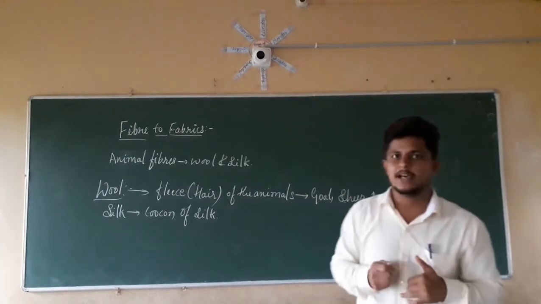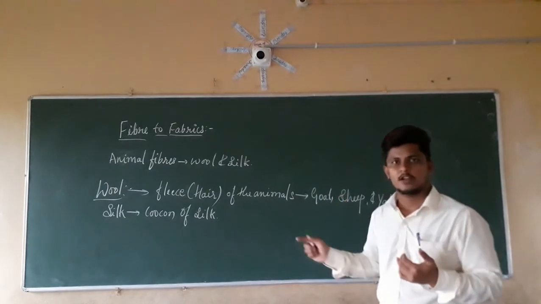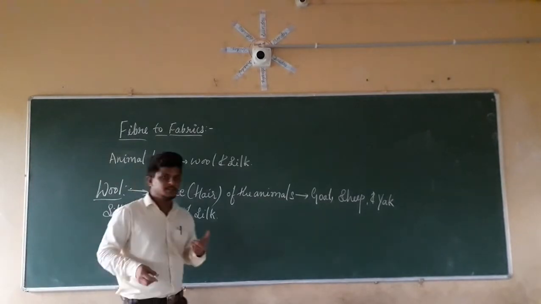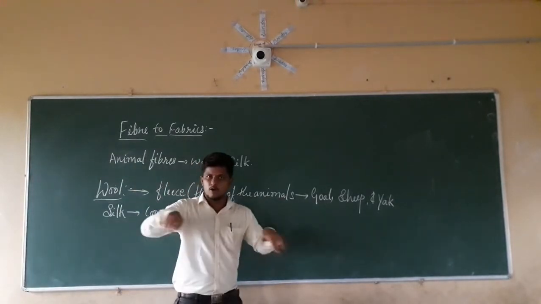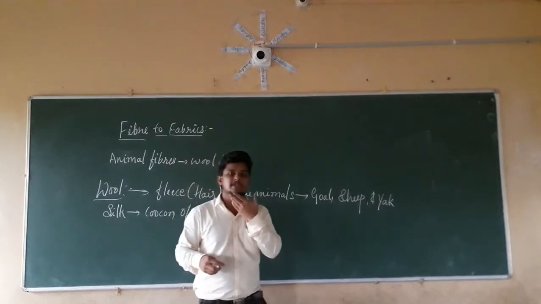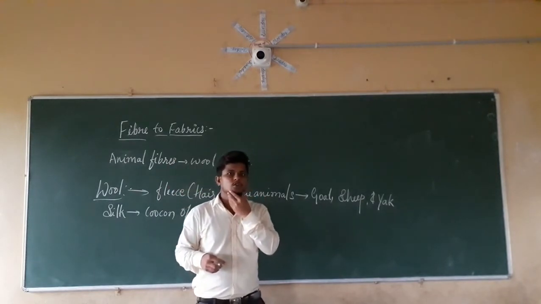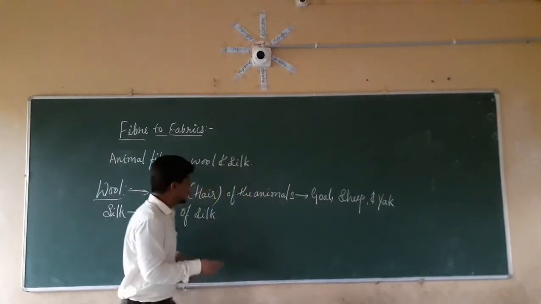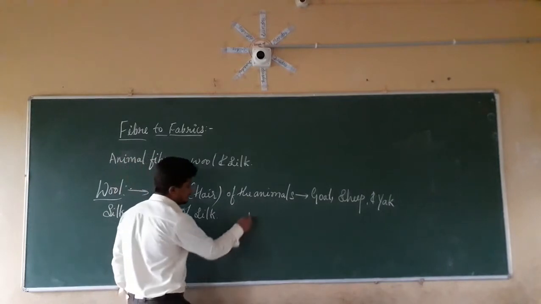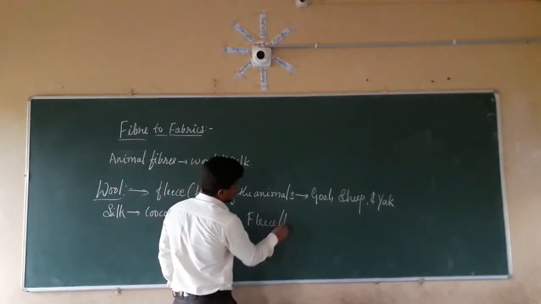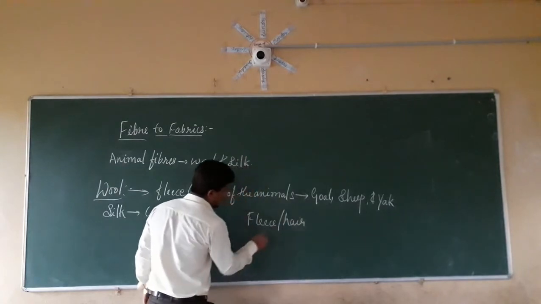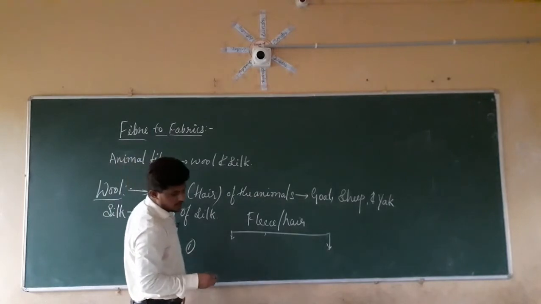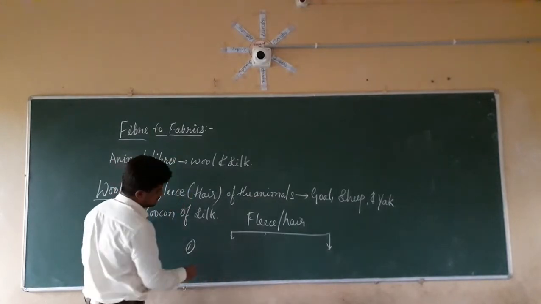In the same manner, on animal bodies, there are two types of hair present: one on the body, another in the beard region. So what are those two types of hair? The first one is the coarse beard hair.